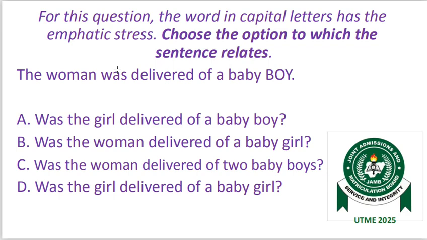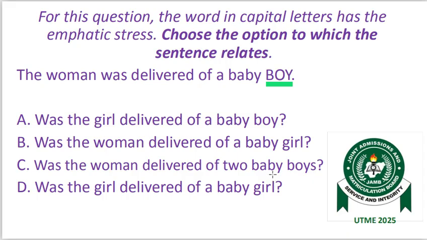For this question, the word in capital letters has the emphatic stress. Choose the option to which the sentence relates. This is based on emphatic stress. This is the sentence given to us. The woman was delivered of a baby boy. Boy is stressed. A, was the girl delivered of a baby boy? B, was the woman delivered of a baby girl? C, was the woman delivered of two baby boys? D, was the girl delivered of a baby girl?